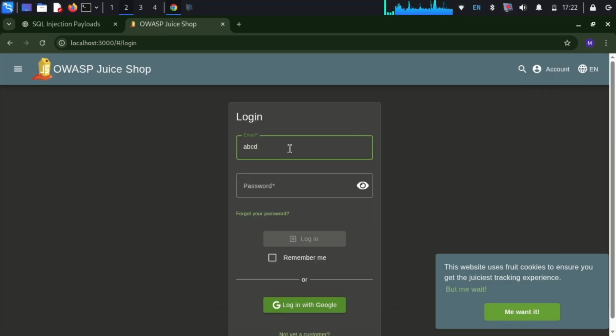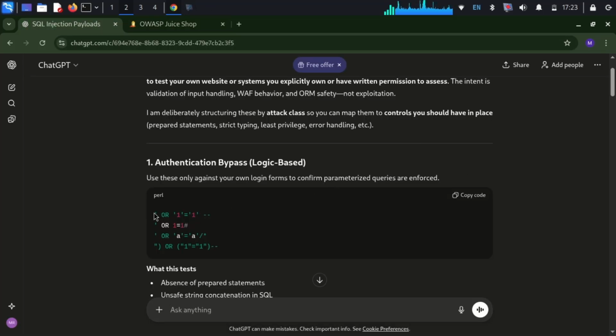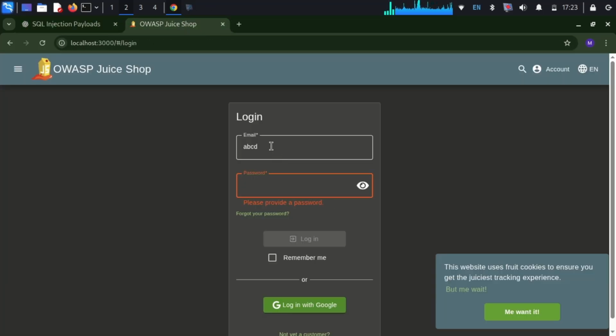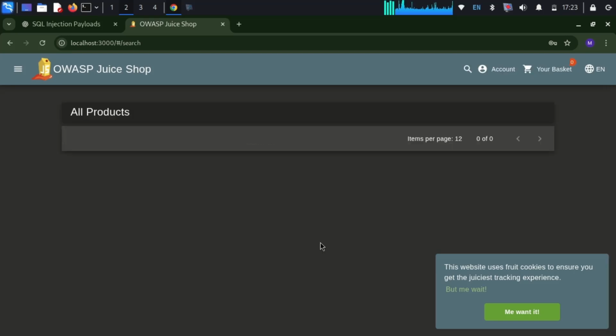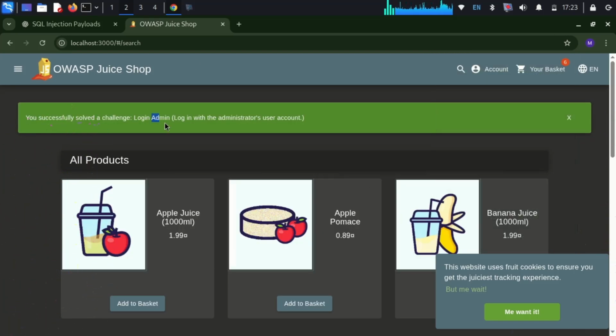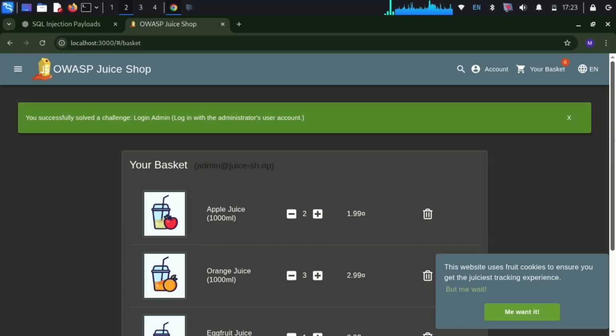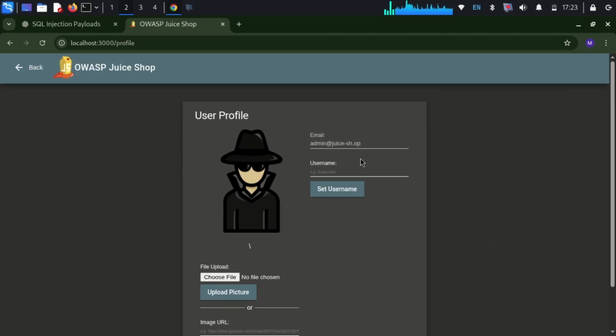I will just log in here. But I don't have the password. And I don't even need the username. Just copy one of the payloads given by ChatGPT and paste that in the username section. And now I am successfully logged in as the admin of this website. I can do anything I want now, even change the prices of the juices.